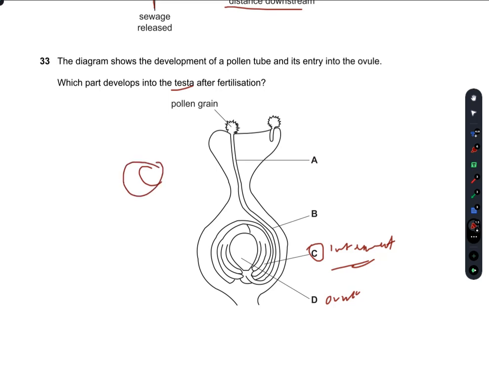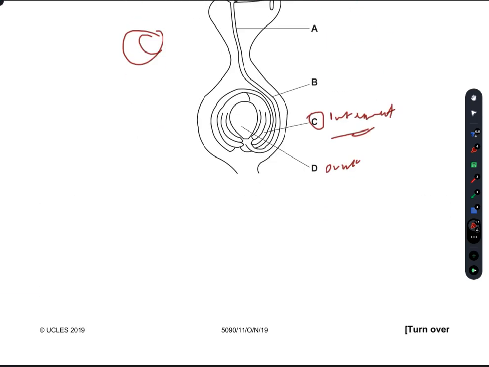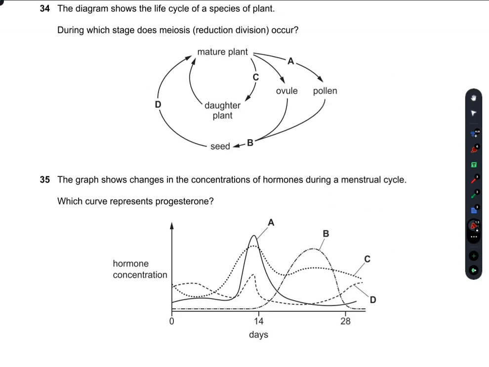And we also know that this integument may be a paper thin layer or thick and hard. So the testa later protects the embryo. So C is our right answer.